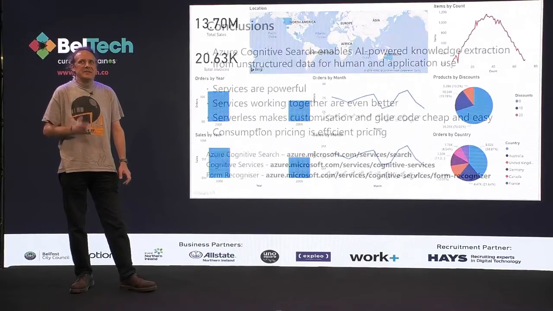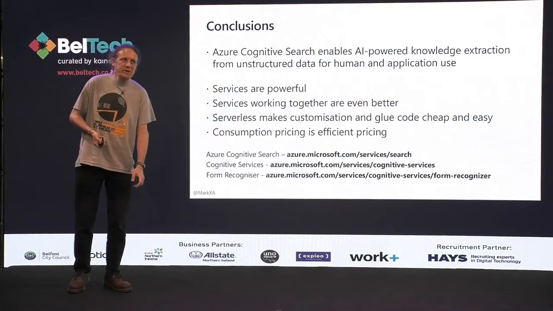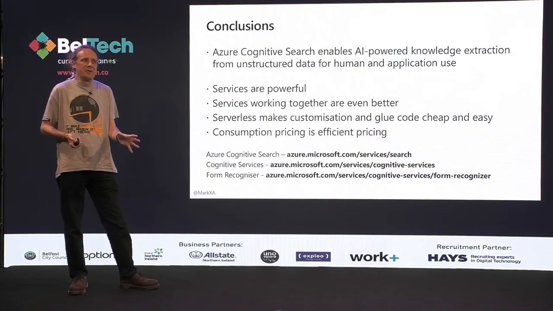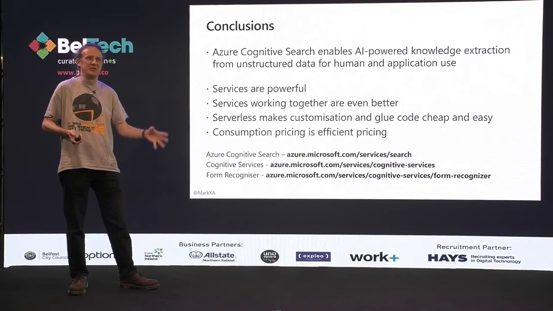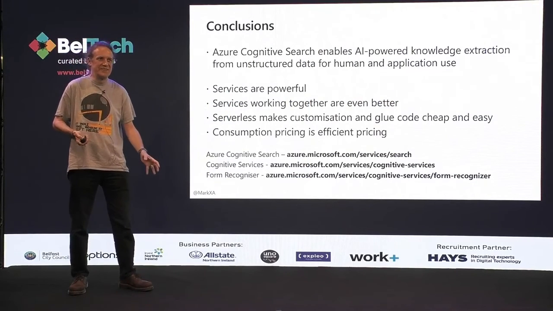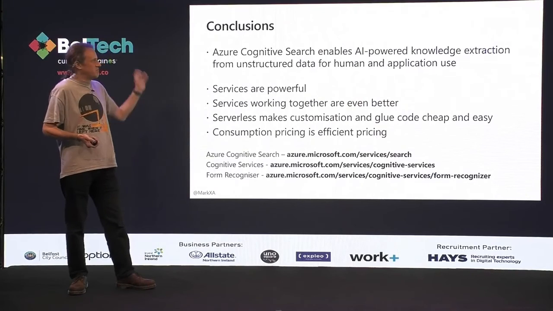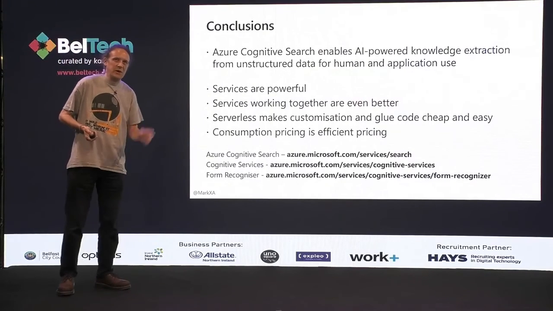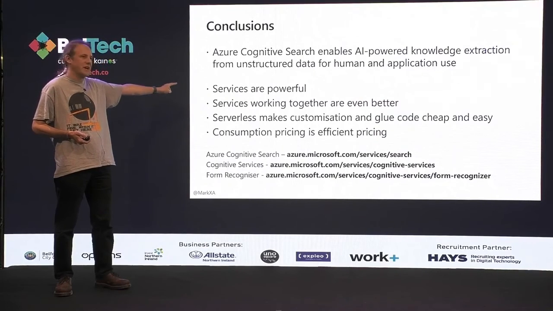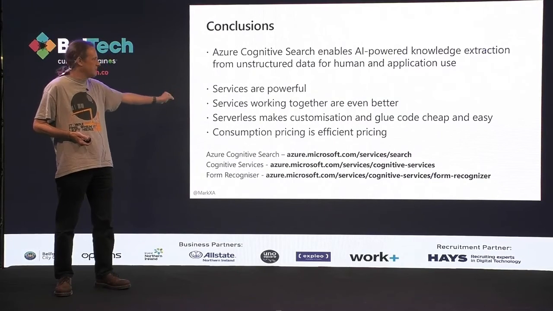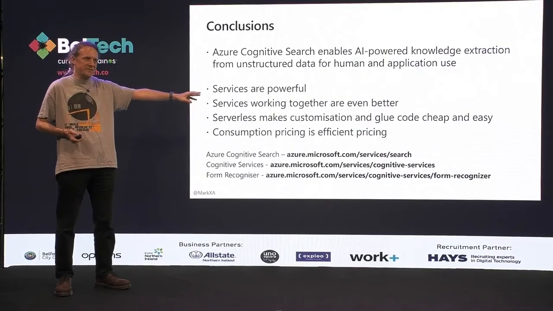That's pretty much just a very quick example of what you can do if you actually use the cloud for what the cloud is good at, rather than just dumping VMs in it. So Cognitive Search is a good product, but the main thing is, use services if you can, because they're very good and they get better. Glue them together if you can. Use serverless to glue them together.